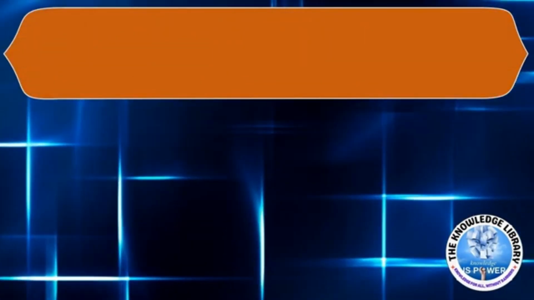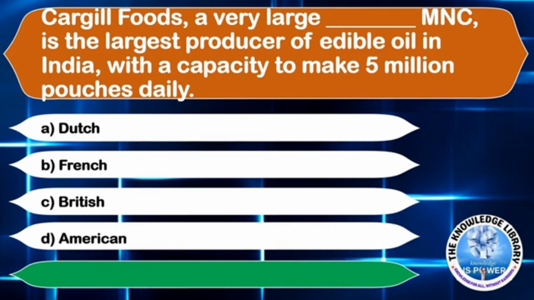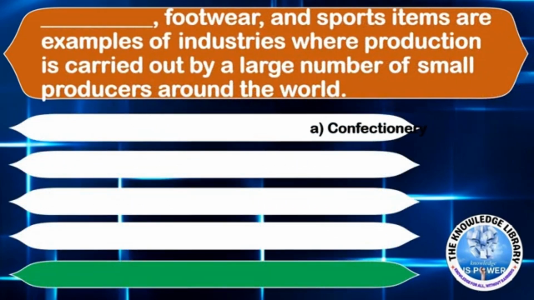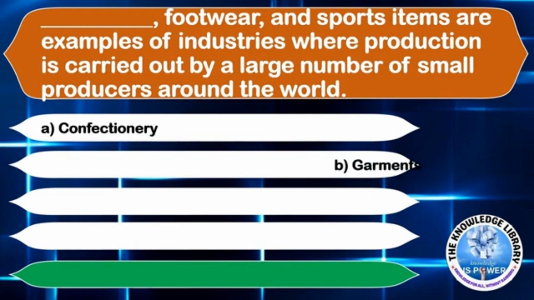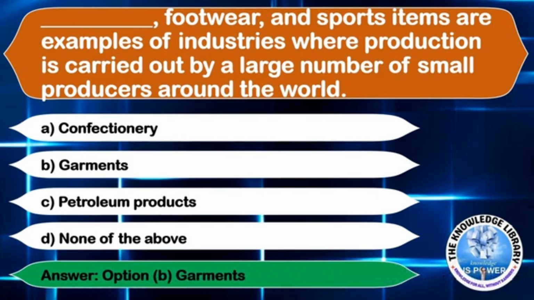The next question is, Cargill Foods, a very large dash MNC, is the largest producer of edible oil in India with a capacity to make 5 million pouches daily. Option A Dutch, Option B French, Option C British, or Option D American. The correct answer is Option D American. The next question is, dash footwear and sport items are examples of industries where production is carried out by a large number of small producers around the world. Option A confectionery, Option B garments, Option C petroleum products, or Option D none of the above. The correct answer is Option B garments.